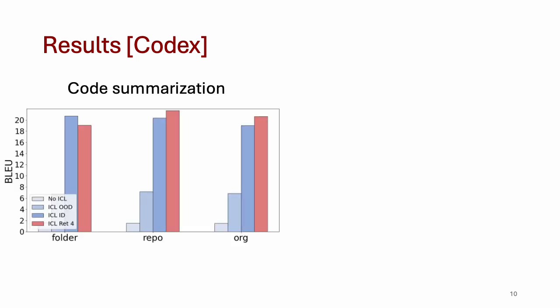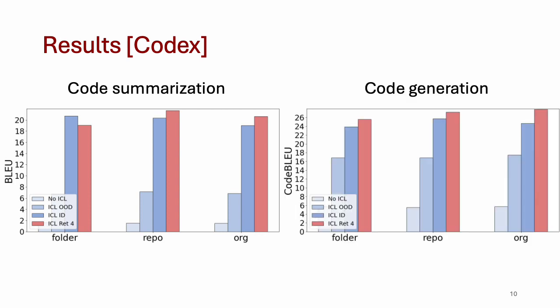Now let's consider the results for Codex. First, let's look at code summarization. The blue bars show the results we saw before with in-context learning ID and OD performance, and the red bar is the model performance using in-context learning with the retrieved examples. Again, we notice that retrieving examples for in-context demonstrations closes the difference between OD and ID performance. A similar picture is observed for code generation.